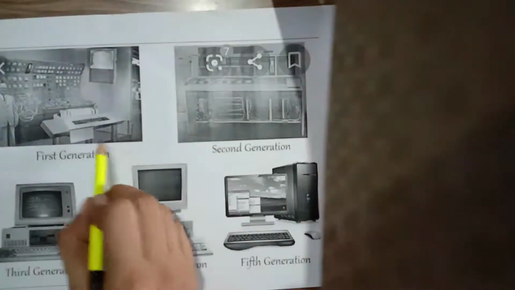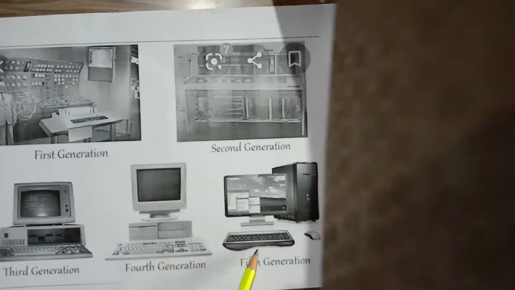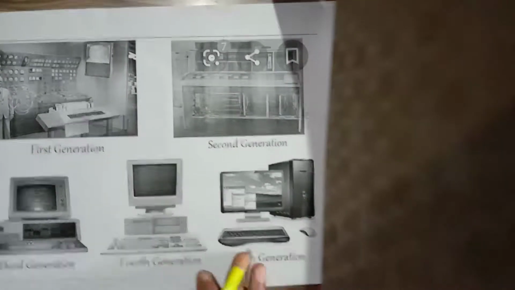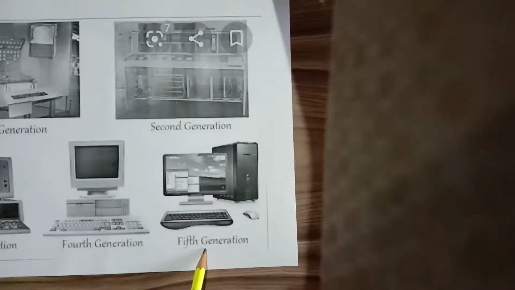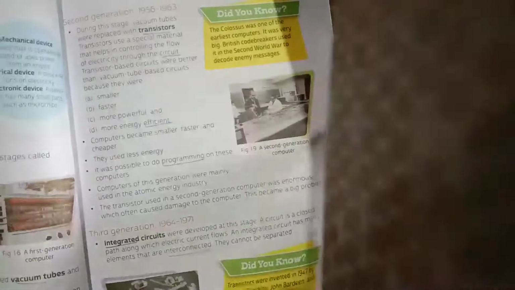So these are 5 generations of a computer: first, second, third, fourth and fifth generation. Fourth generation are computers that we are using, and fifth generation is about to come, and these will be called supercomputers. So that is your chapter number 1: history of the computer and the development of the computer.